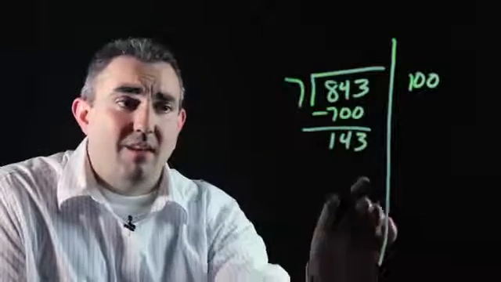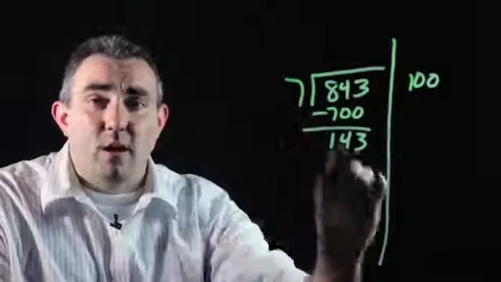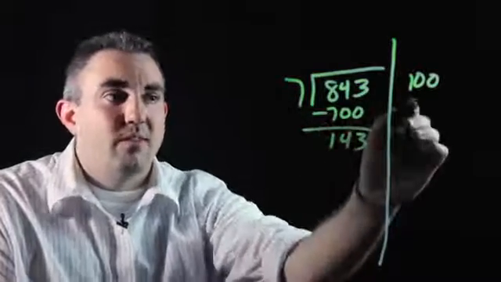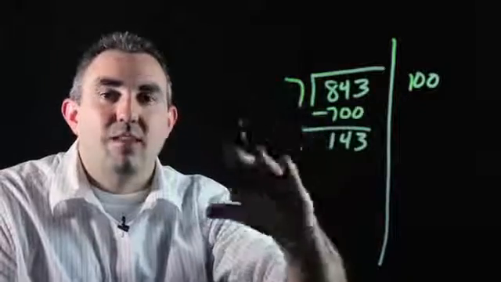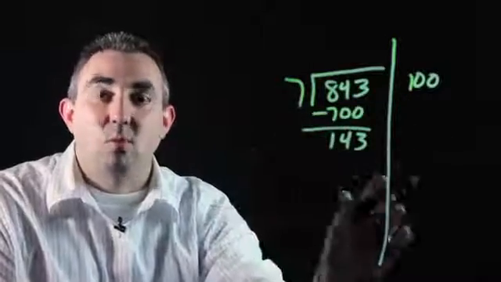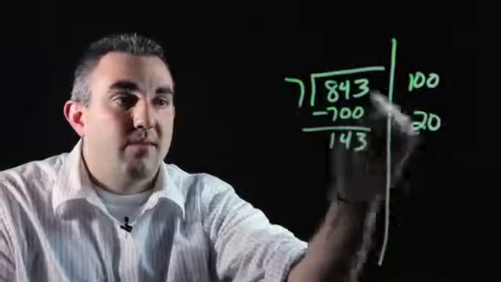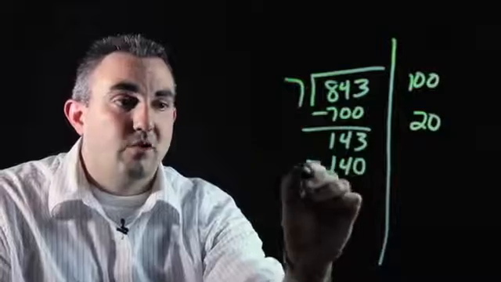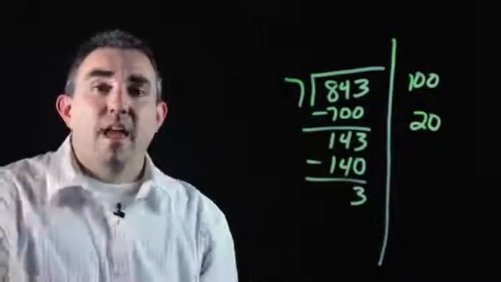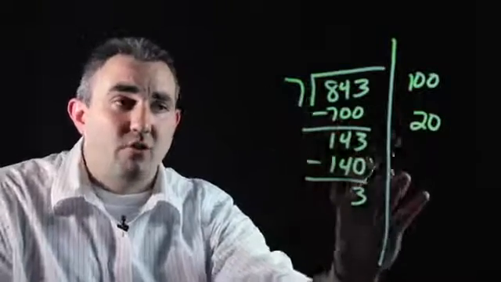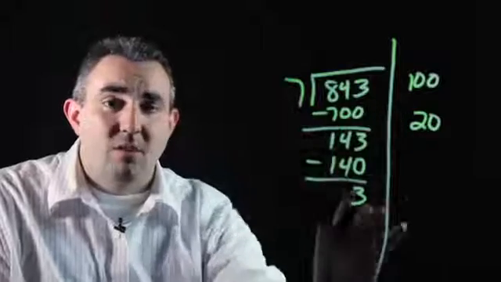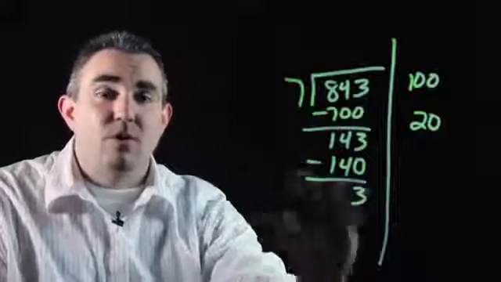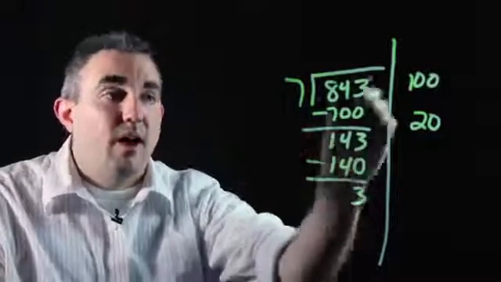7 times 10 is 70. 7 times 20 is 140, which is very close to 143. So instead of using 7 times 10, you want to use the next multiple of 10, which is 7 times 20. So we're going to multiply 7 times 20 and get 140. Subtract, 3. Now, using multiples of 100 or 10, 7 times either one of those numbers is going to be way too big, bigger than 3. So you're done with your division.